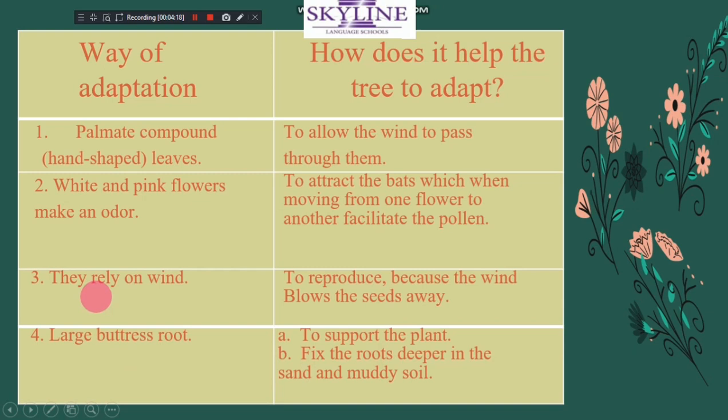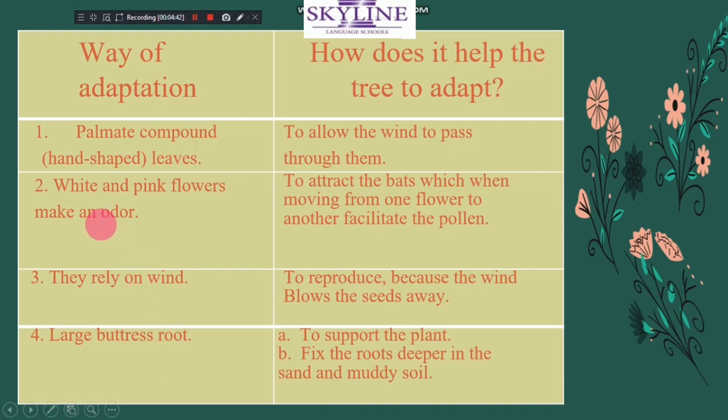Okay, they have palmate, hand-shaped leaves. So the leaves of kapok are shaped like your hand. Okay? Why? To allow wind to pass through them. Are the hand-shaped leaves structural or behavioral? Yeah, structural.